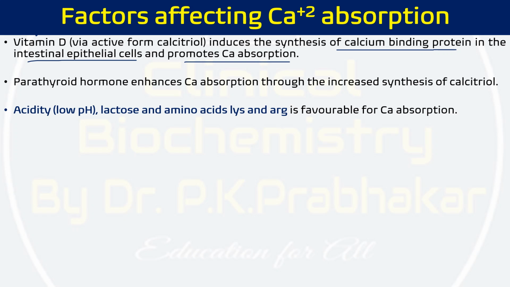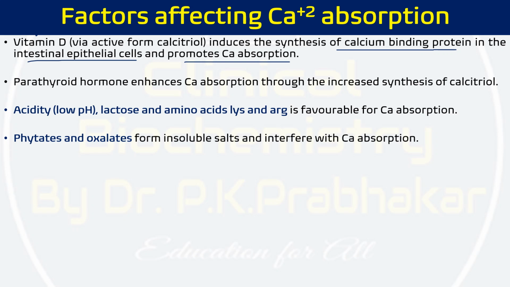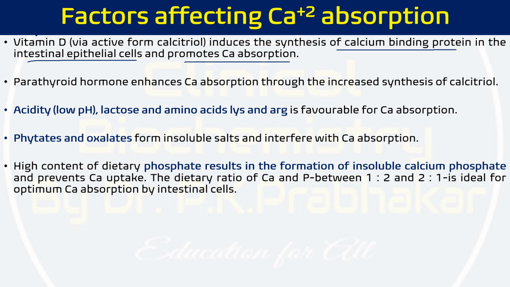There are certain conditions like low pH or acidity, lactose, and amino acids like lysine and arginine that normally favor calcium absorption, so they increase it. Some compounds like phytates and oxalates form insoluble salts and decrease calcium absorption, because phytates and oxalates bind with calcium, chelate it, and do not allow it to be absorbed. So if you take some kind of citrus fruit or fruits which contain oxalic acid or phytic acid, calcium absorption will be decreased in your body.